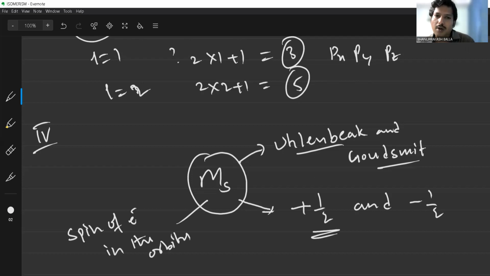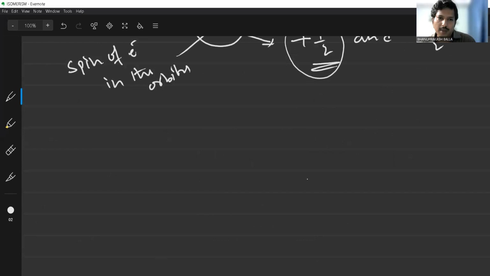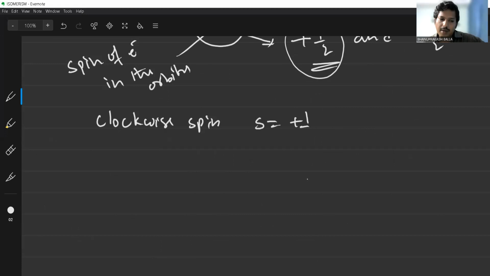The electron revolves around the nucleus in a particular spin, either clockwise or anti-clockwise. The clockwise spin is represented by plus half, generally denoted by an upward arrow.